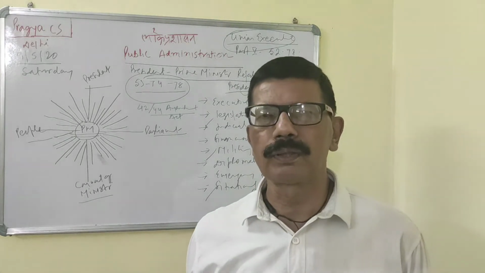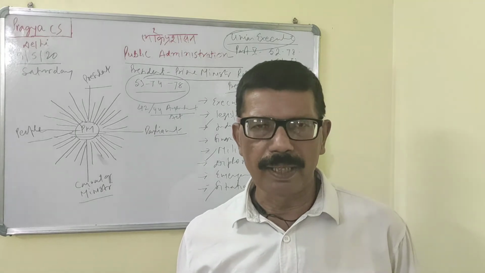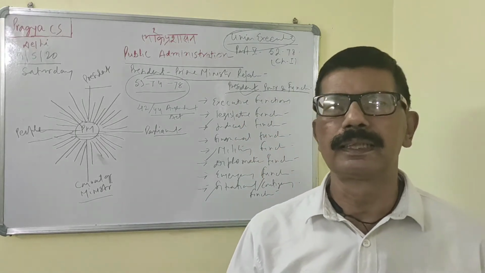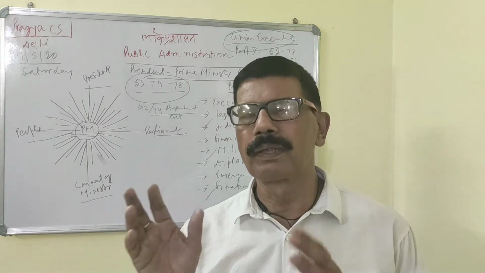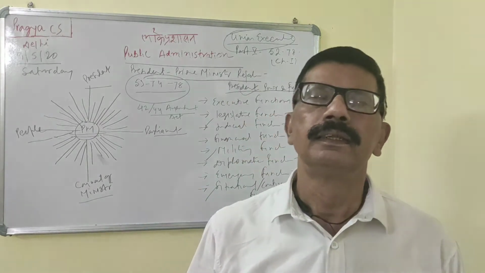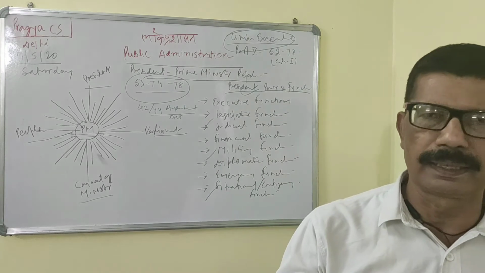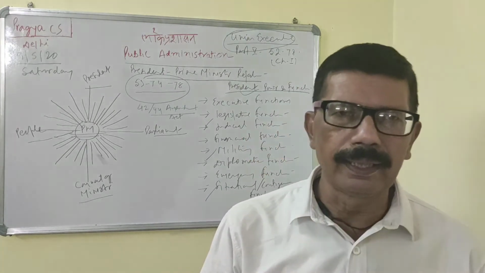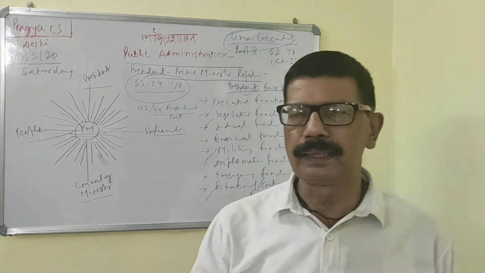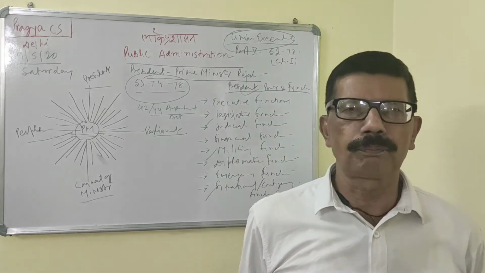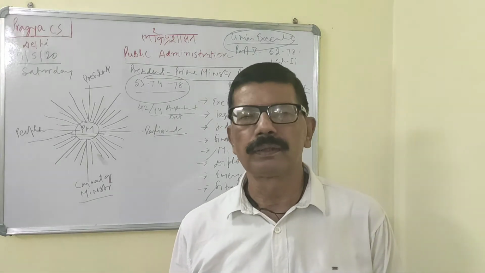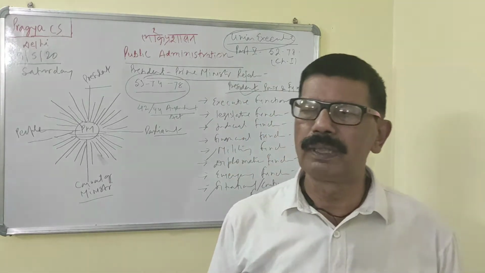Real authority lies with the Council of Ministers headed by the Prime Minister. That's why the President has authority only in name or formal sense. In real sense, it is vested in the Council of Ministers, Cabinet or Prime Minister. Getting the point? Now I will start.